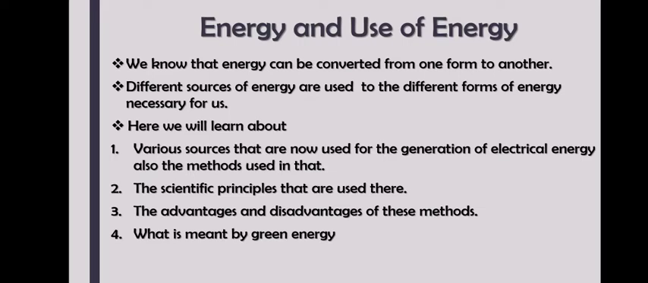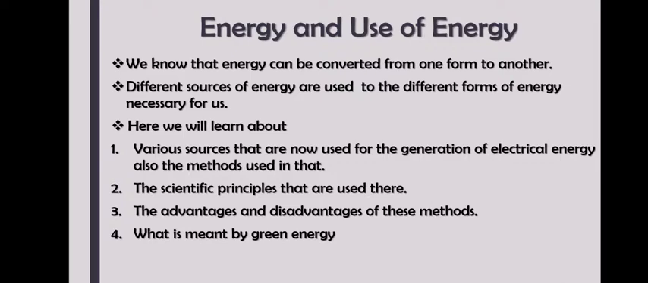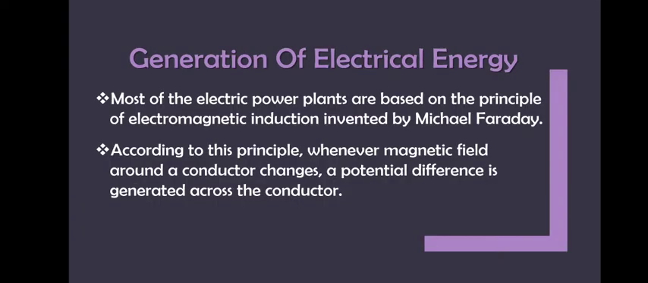The scientific principles that are used in the generation of electrical energy, and the advantages and disadvantages of these methods. We are going to look into each method in detail, and how we can generate green energy and what we mean by the generation of green energy actually. So let us see how we can generate different forms of energy. Here you can see different forms of energy: mechanical, chemical, sound, light, heat. Each of them can be used for different purposes. So let us start with generation of electrical energy.